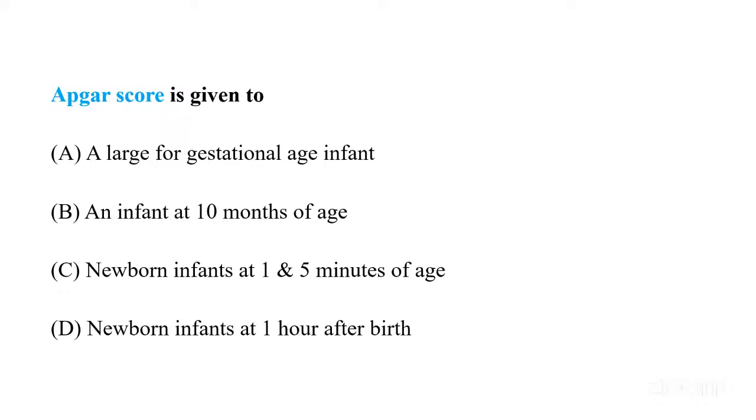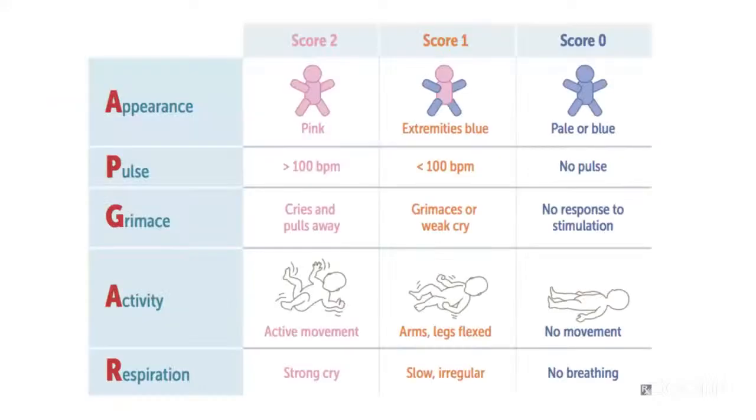Then we have, Apgar score is given to whom? A is a large for gestational age infant. B is an infant at 10 months of age. C is newborn infant at 1 and 5 minutes of age. And D, newborn infant at 1 hour after birth. Very careful.